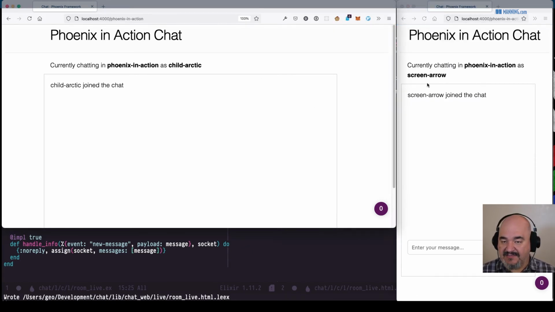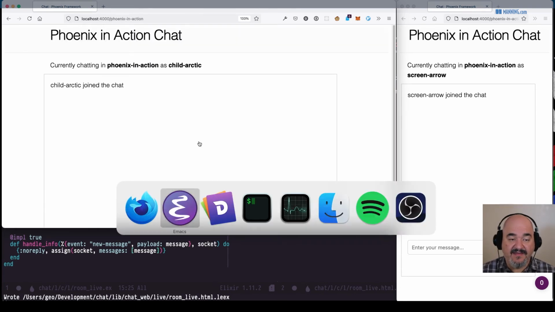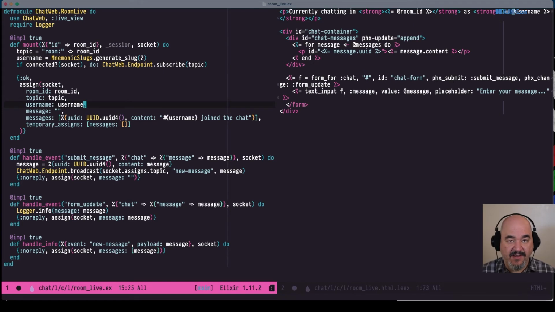Sweet. And on the right, it's Screen Arrow. All right, so Child Arctic joined the chat and Screen Arrow joined the chat. Those, again, if you remember, are just statically generated based on the current user, who they are at the moment. But we need to do something a little more